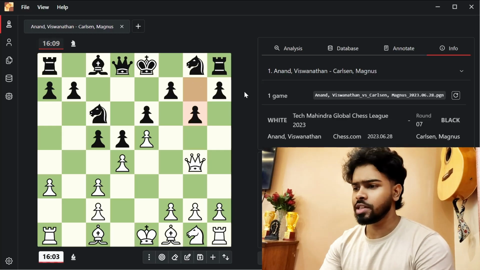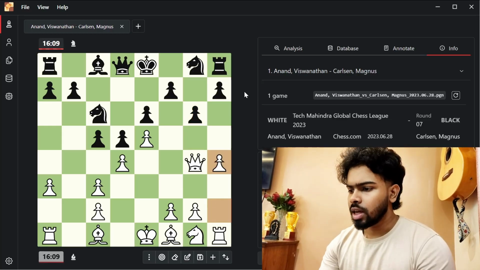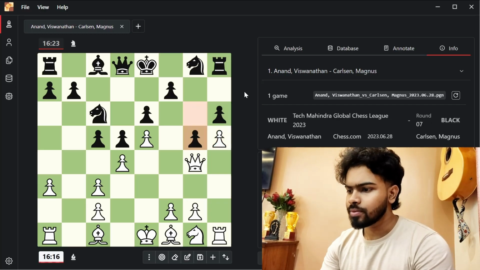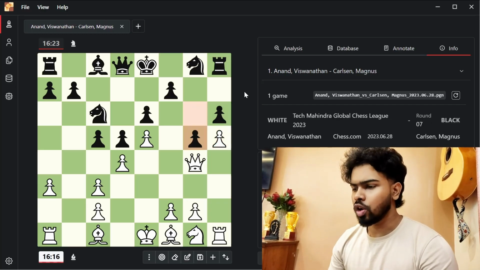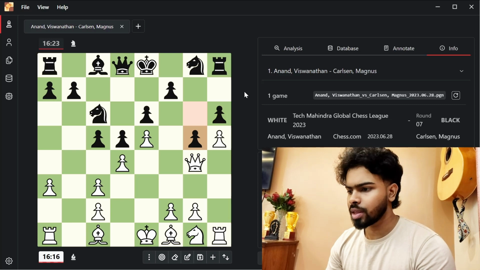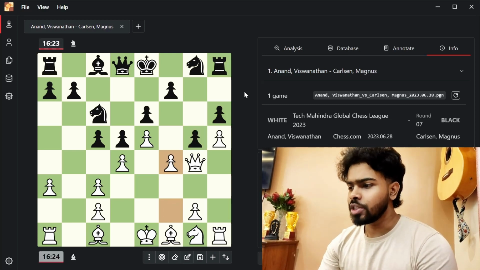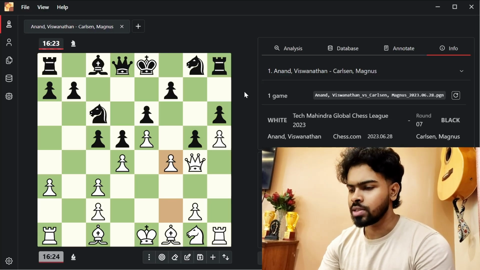So to mitigate this threat, Magnus plays g6, and Anand straight away plays h4, h6, h5, g5, locking up the position in the king side. But the king side looks extremely dangerous for Magnus. Vishy now launches his f pawn into action.